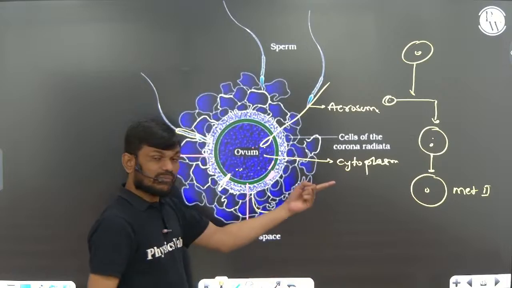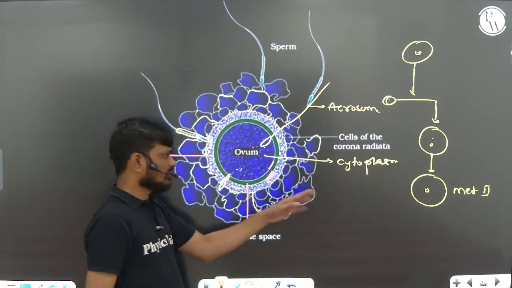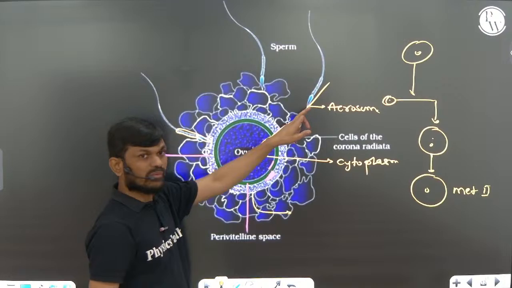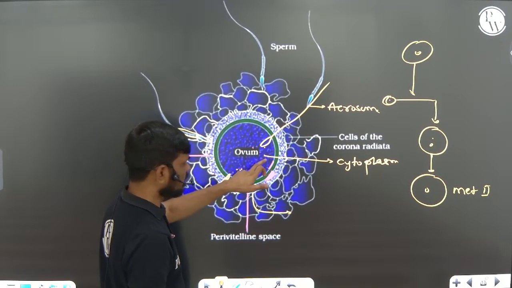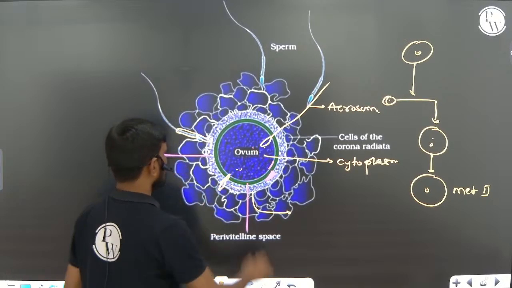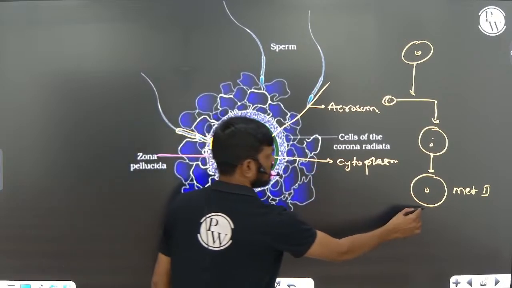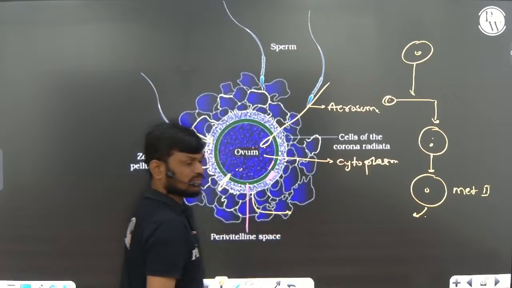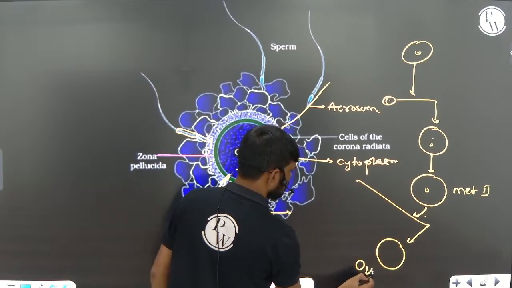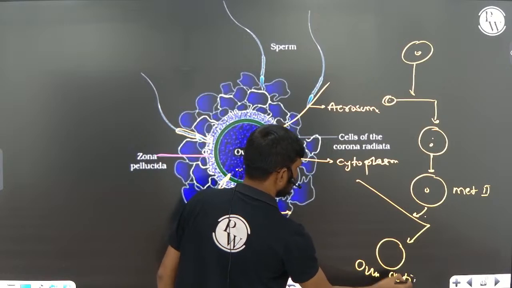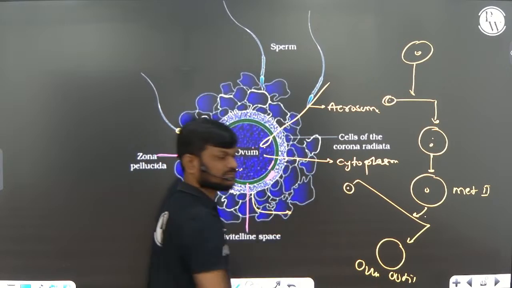Now that meiotic division 2 will complete when the sperm enters into the cytoplasm. When the sperm enters the cytoplasm of the secondary oocyte, the secondary oocyte completes meiotic division 2 and produces the ovum or ootid and the second polar body.